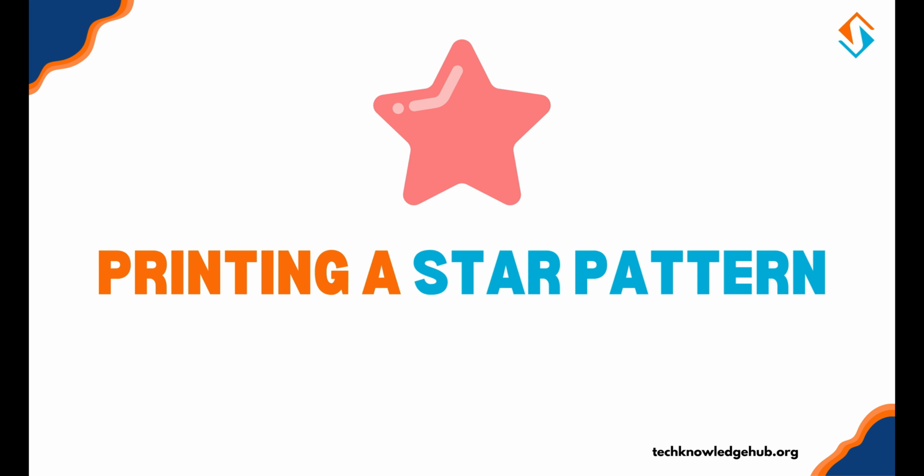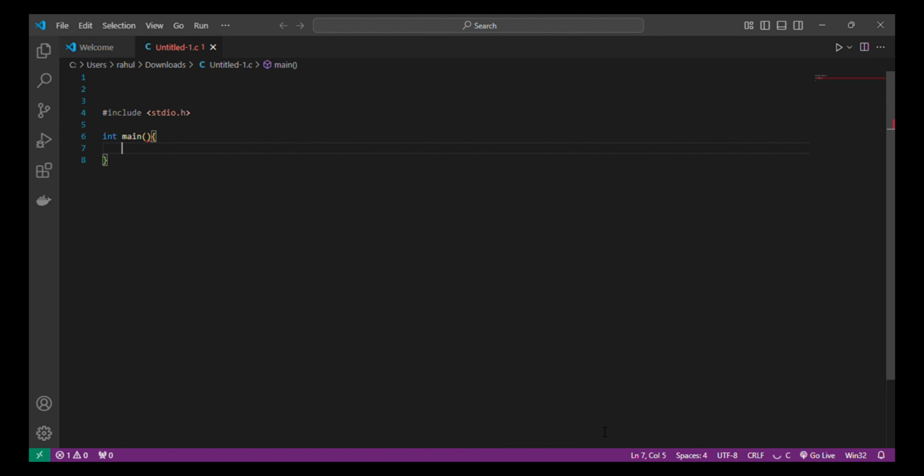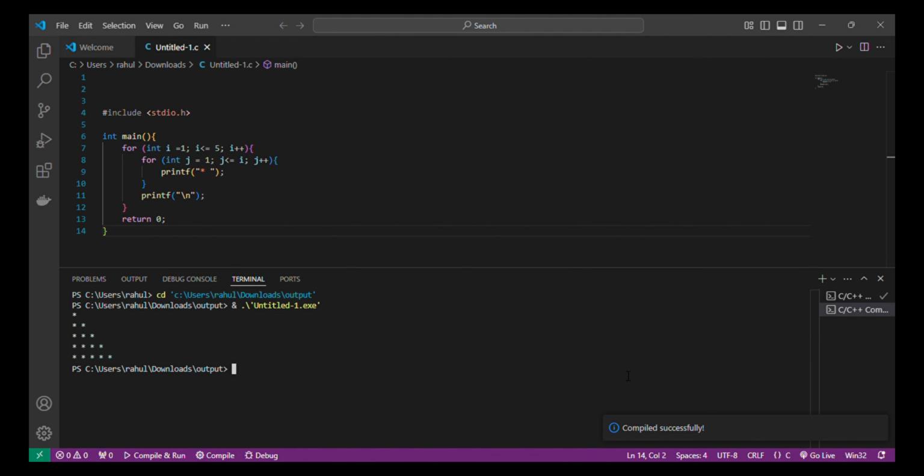Printing a star pattern. Here's a classic example, printing a right-angled triangle pattern of stars. Here, the outer loop determines the number of rows and the inner loop prints stars for each row.